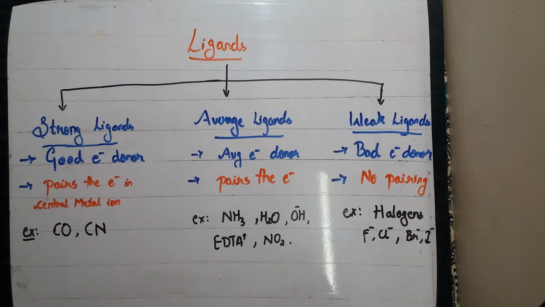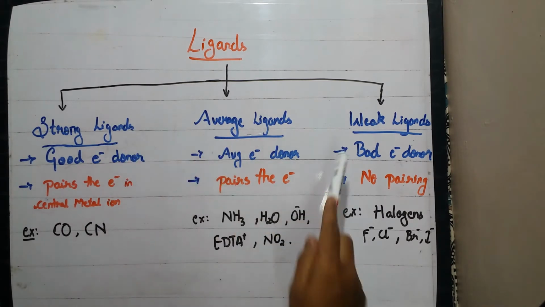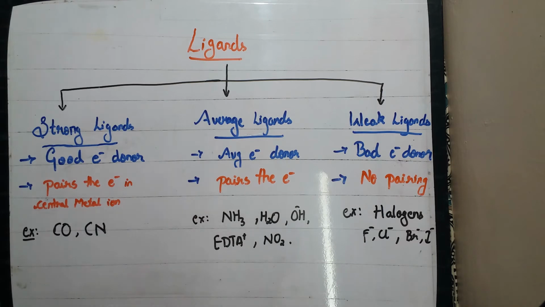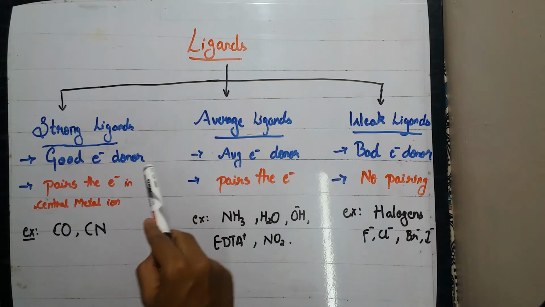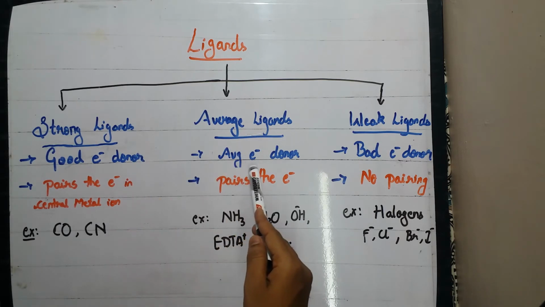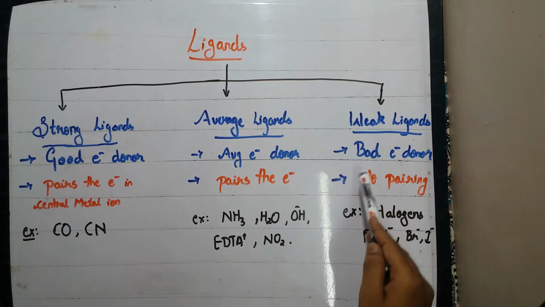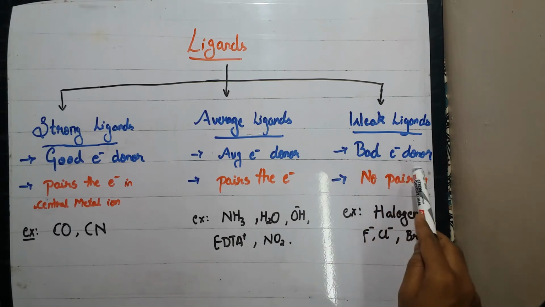Now discussing the ligands, the ligands are classified into 3 types. They are strong ligands, average ligands, as well as weak ligands. The strong ligands are good electron donors to the metal atom. Then comes the average. Then comes the weak. Weak ligands are bad electron donors.